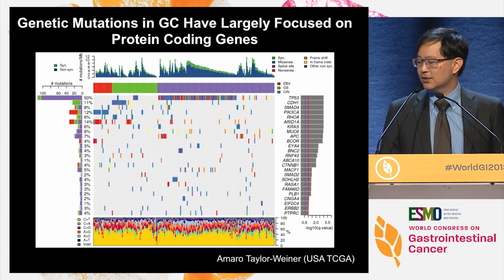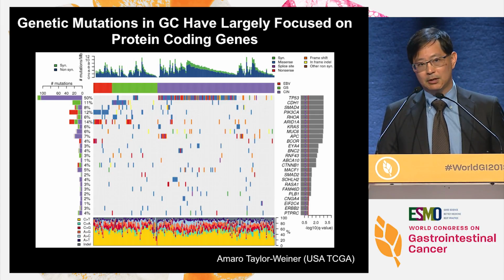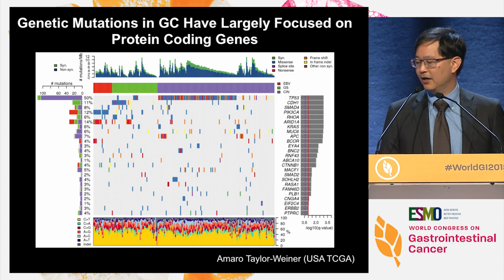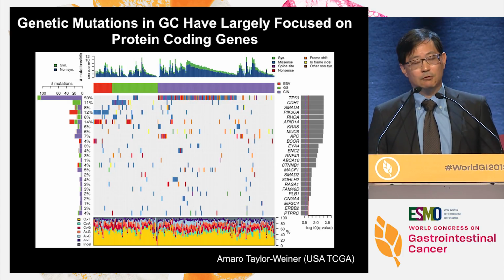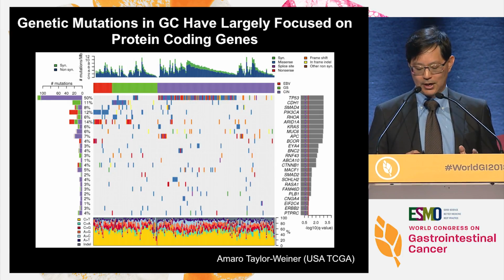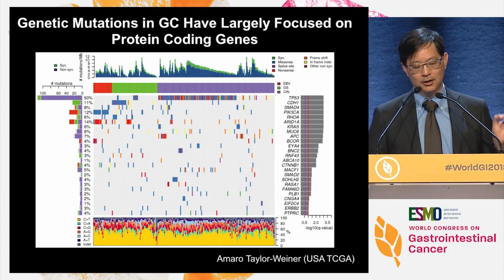But what you can see is that P53 is probably the most frequently mutated gene, followed by genes like ARID1A, which we and some other groups also had a hand in identifying. And after that, you have percentages for KRAS and PIK3CA at about 12%, 6%, and so on. So this seems to be the landscape of driver genes in gastric cancer, and it's very, very important in shaping our understanding of gastric cancer molecular heterogeneity.